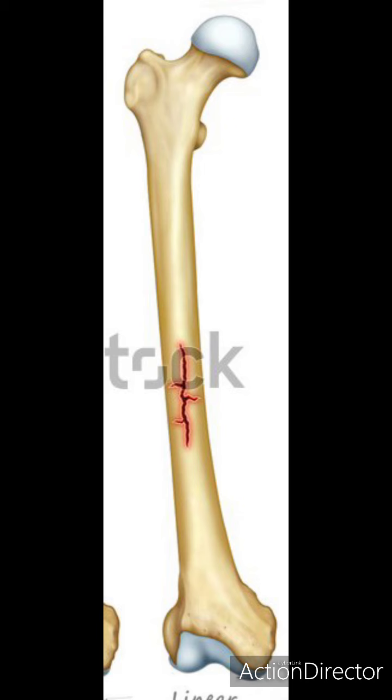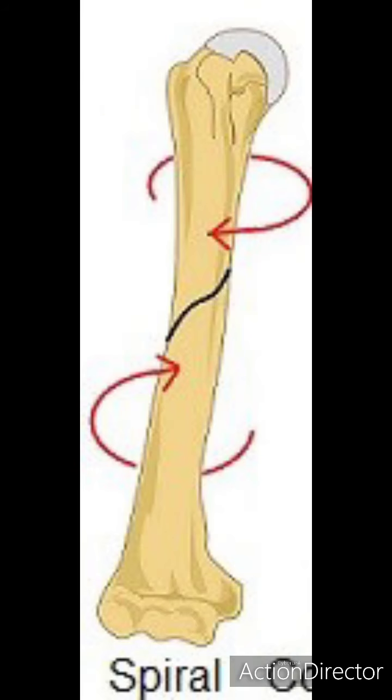Spiral fracture: when a bone breaks in more than one surface at a single point, this is called a spiral fracture. Stress fracture: a stress fracture occurs due to repeated trauma or repeated stresses.